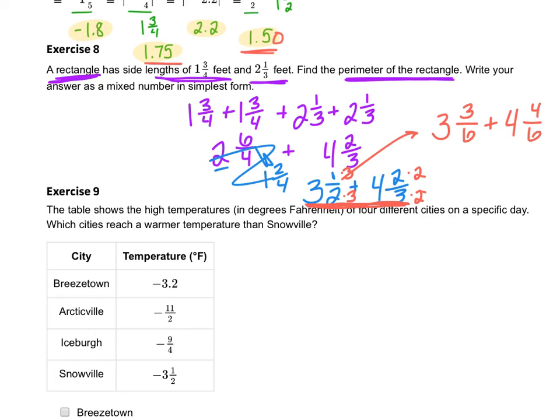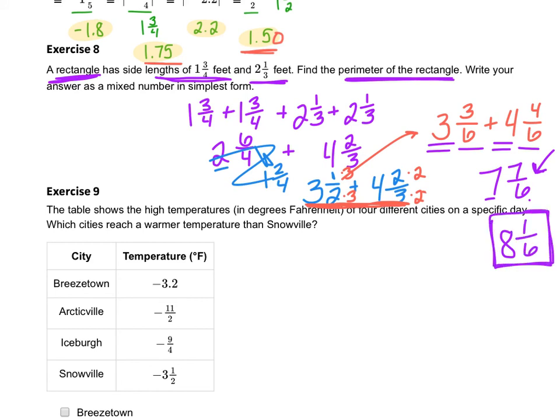So what I do is I add my fraction parts together, which is 7/6. Then I add my whole number parts together, which is 3 plus 4, which is 7. 7 and 7/6. Now, I can't leave it like that. I can't have an improper fraction right here with my whole number. So 7/6 is the same as 1 and 1/6. Add that to the 7 you already have, and that makes it 8 and 1/6. And that's how you can add these numbers without having to write them as improper fractions and do all that side work of improper fractions.